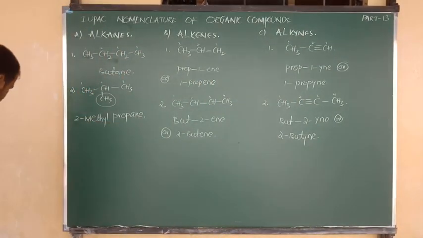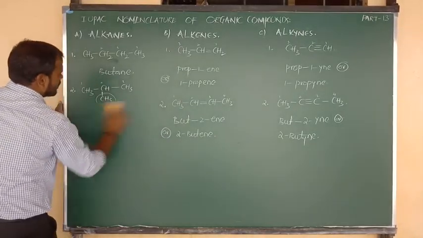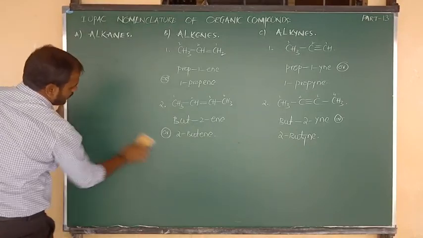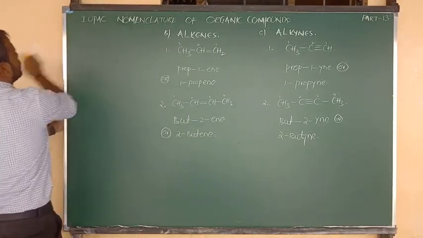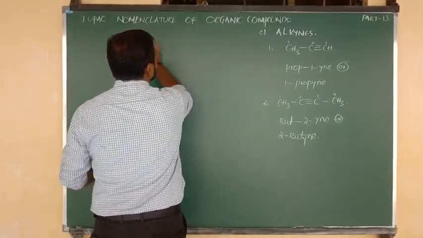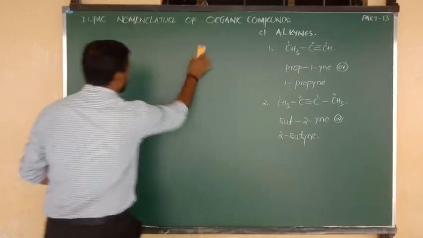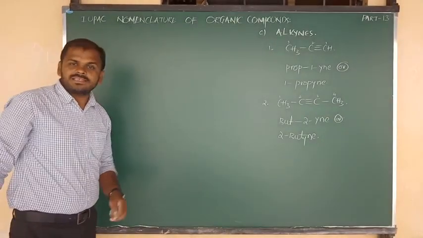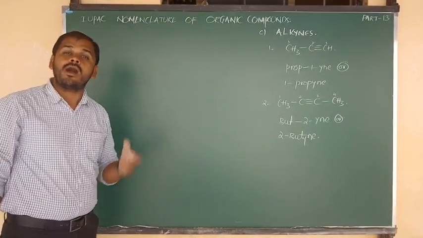Next, go for another class. Next class I am going to discuss the nomenclature of haloalkanes.